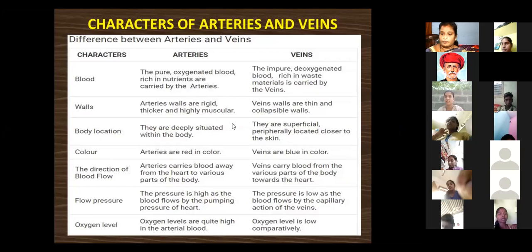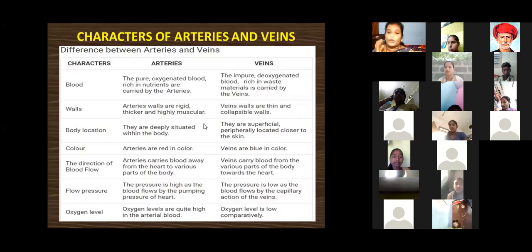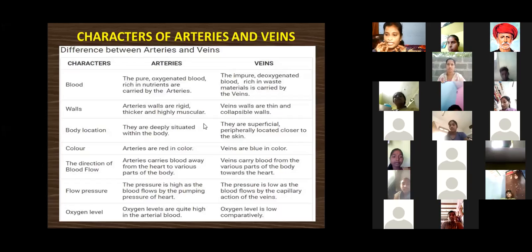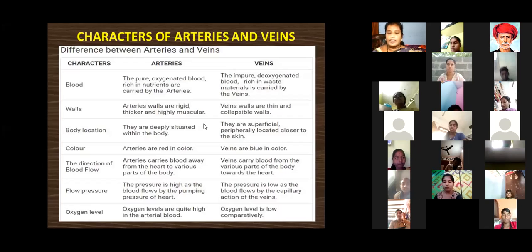Similarly, veins' walls are thin and collapsible, very thin. It is easy for them to break, that is collapsible walls. This is the main character of the arteries and veins.